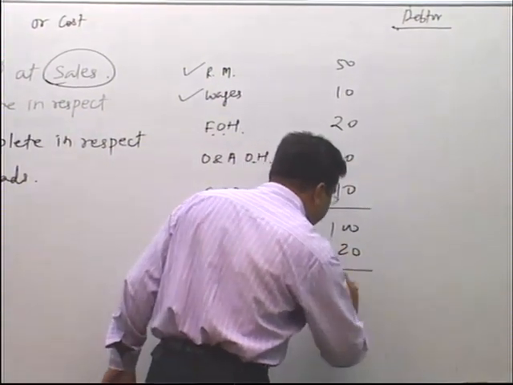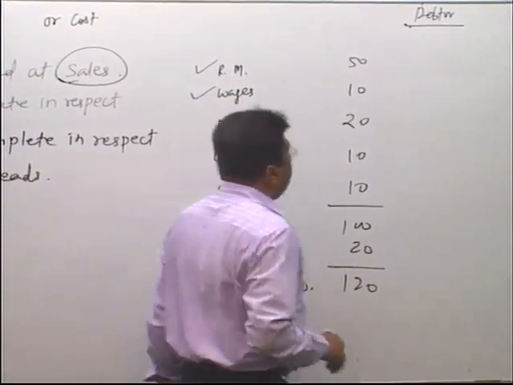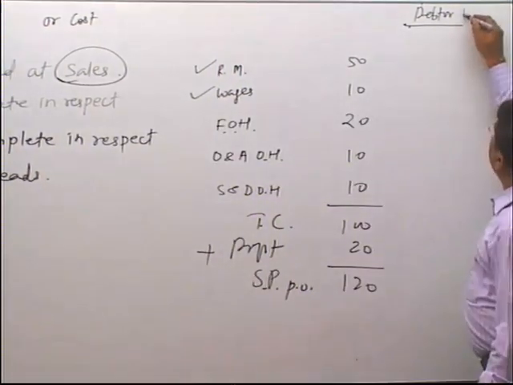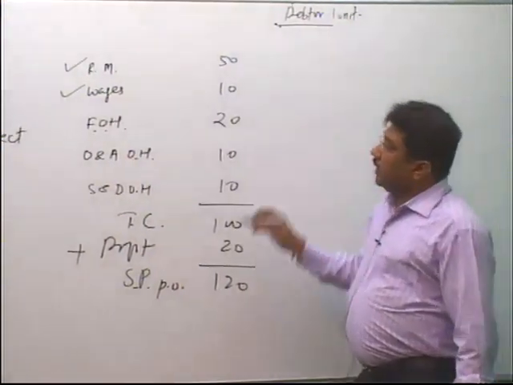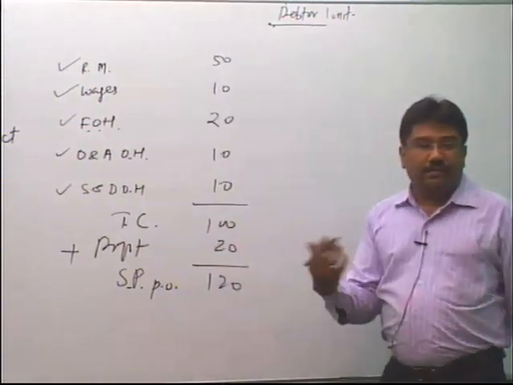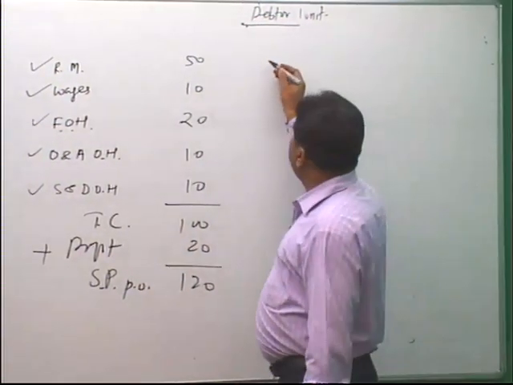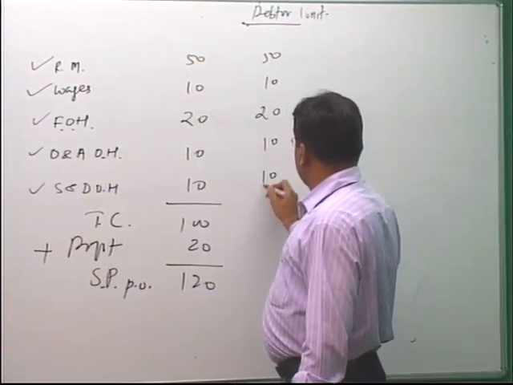So, selling price is 120. Now, if I want to value 1 unit of debtor, then the value of 1 unit of debtor will include all the expenses and include them 100%. So, 100% of 50 is 50, then it is 10, it is 20, it is 10, it is 10.